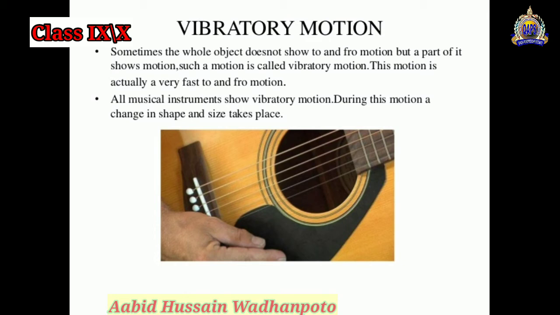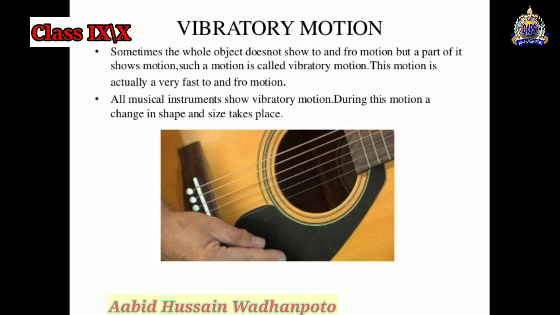As we have examples like the musical instruments, the motion of the wires is a vibratory motion here. It's a to and fro motion of the objects. Musical instruments mostly use the vibratory motion to move to and fro and change in size and shape whenever a force is applied.